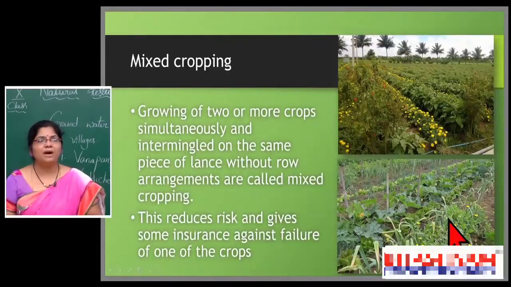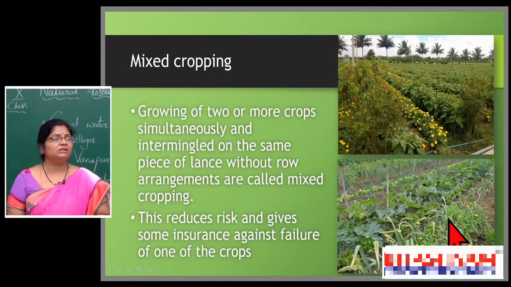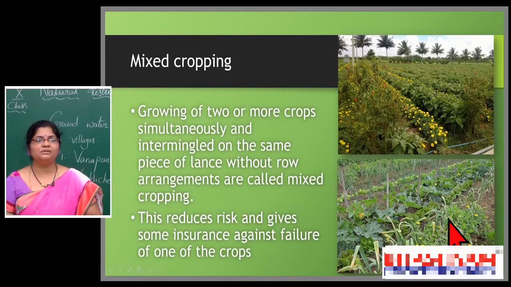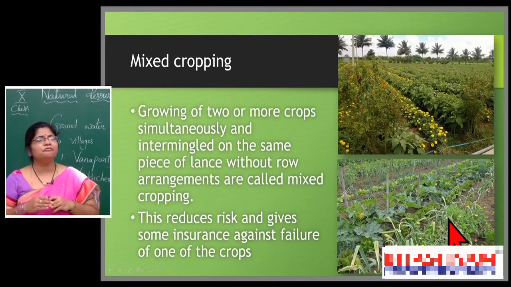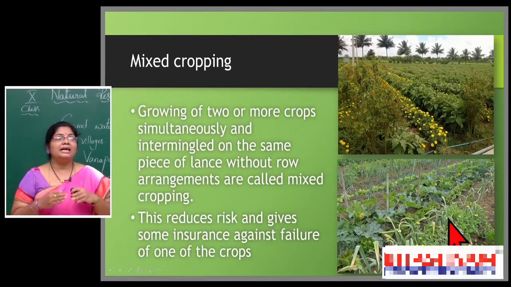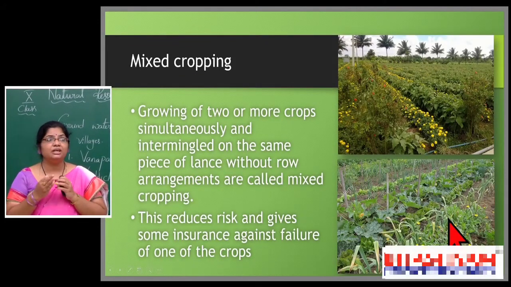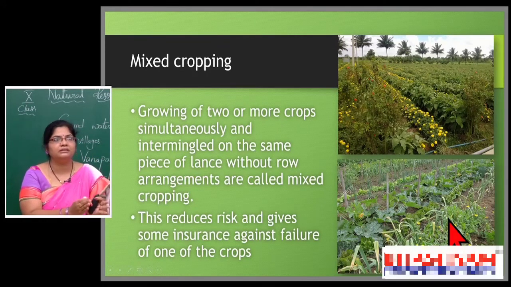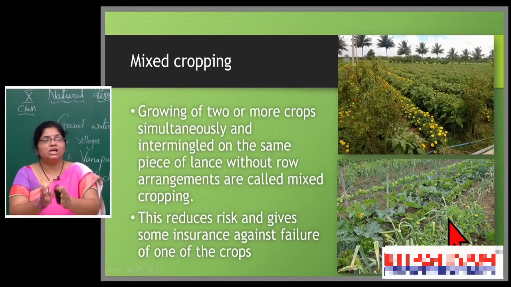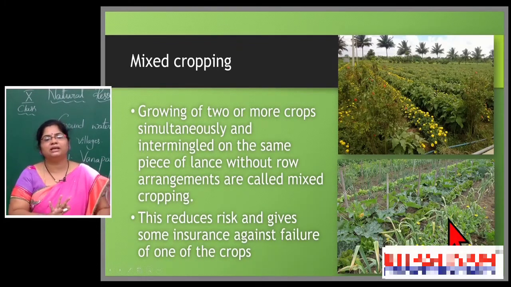The next important pattern is mixed cropping. Here, if you observe on the screen, two or more crops are grown simultaneously and intermingled. There is no proper pattern in planting. They select a piece of land and grow different types of plants. Such a method we call mixed cropping: intermingled on the same piece of land, without row arrangements. You can't say two rows are this crop and two rows are another crop. Those crops are intermingled in the land.